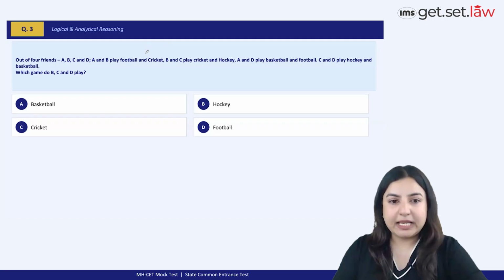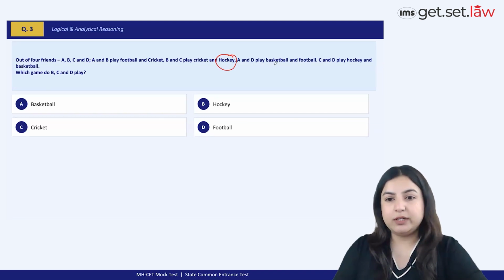So let's look at the commonalities here. So we are saying that A and B play football and cricket. B and C play cricket and hockey. So something common between B and C is hockey. A and D play basketball and football. And when you take a look here, A and B and A and D, nowhere is hockey reflecting anywhere,